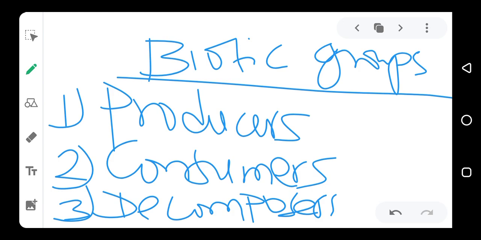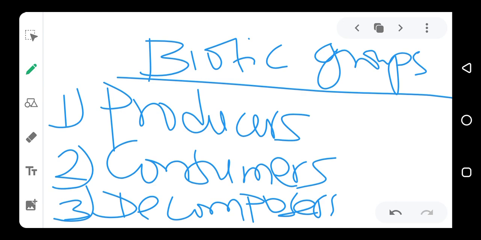Like human beings, we eat plants, and plants are the producers. So, because we depend on plants to get our energy, we are called consumers. Cows depend on plants to get their energy. They have to eat grass to get energy. Therefore, cows are consumers because they depend on producers.